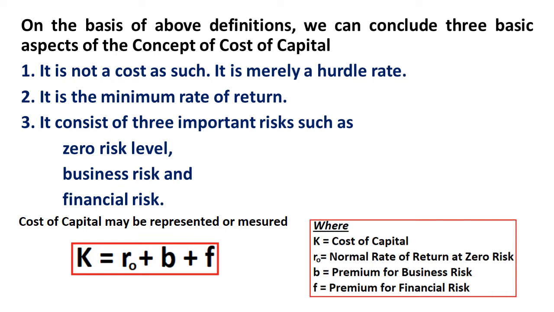B is the premium for business risk, in the sense you are taking the business risk, therefore how much excess you are getting, how much premium you are getting. You are taking financial risk, even you are applying your money, therefore how much return you are getting on the financial risk. So this is called as cost of capital. Right, this is the basic crux of the cost of capital.